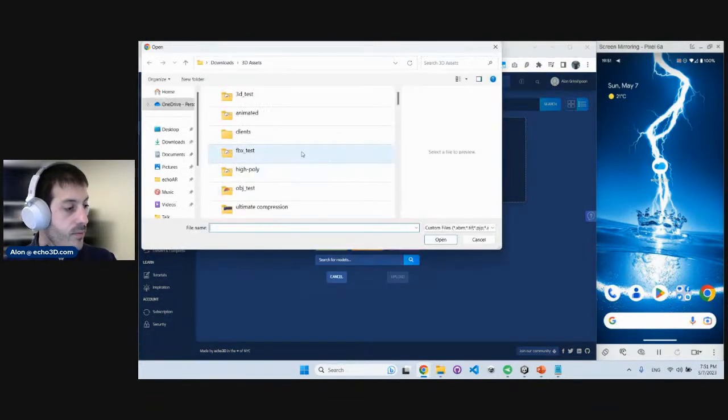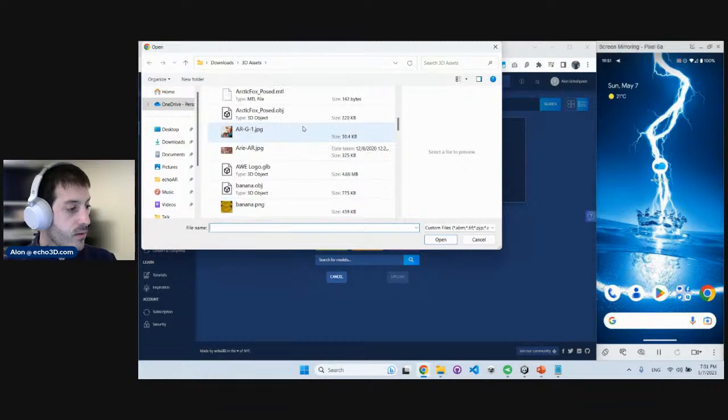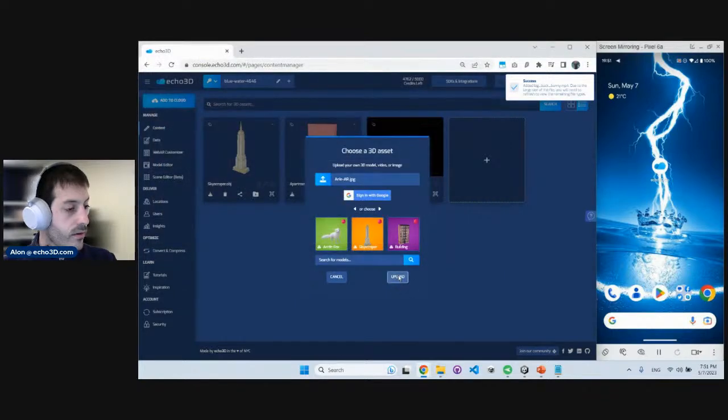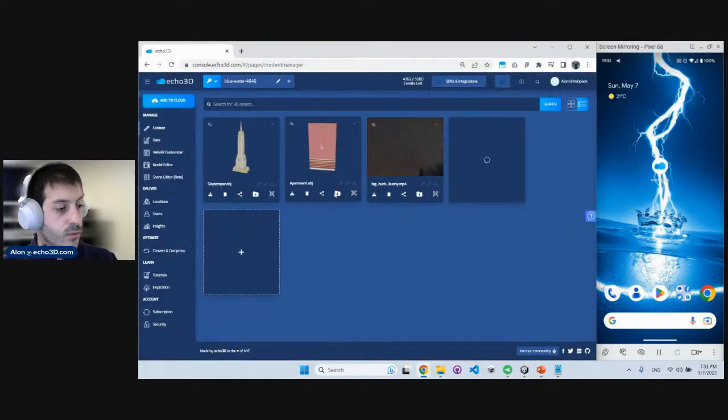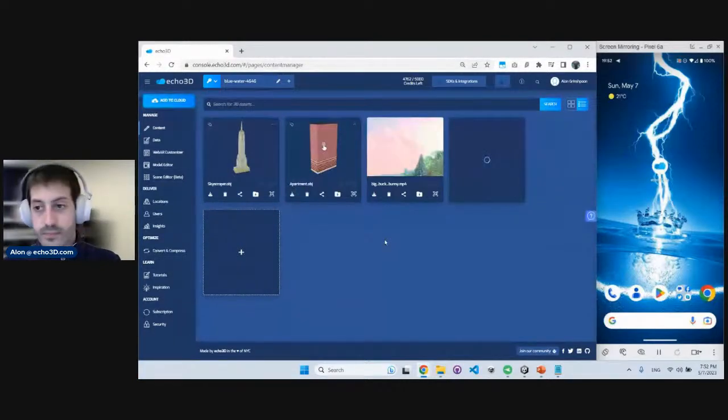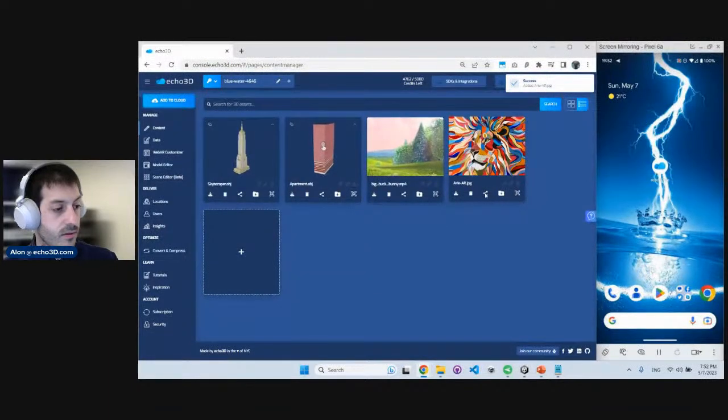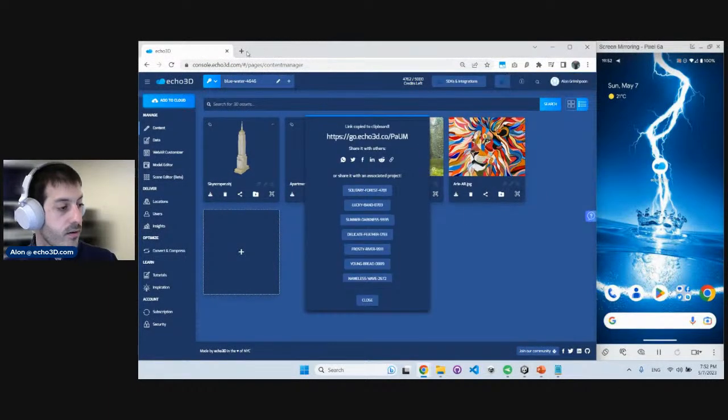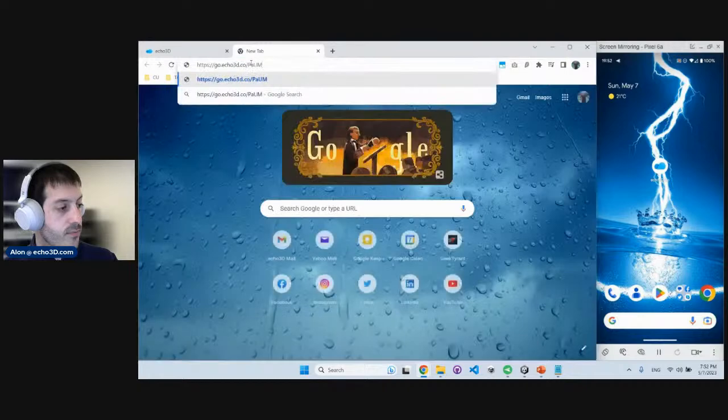Let's also upload an image right here. There we go. So perfect. So we have this video, and again, everything is shareable. You can always scan the QR code and automatically share that asset in augmented reality. Fantastic. There you go. Let me share this link as well.